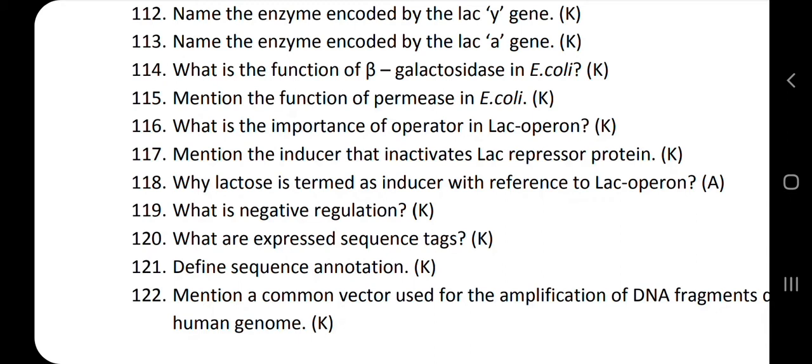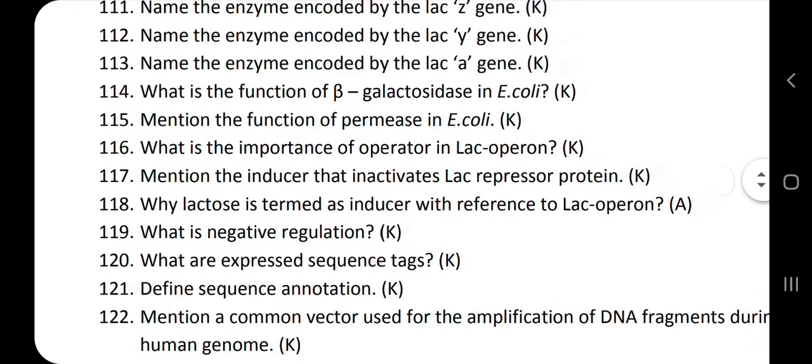Hydrolysis means the breakdown of lactose will give rise to galactose and glucose. Both galactose and glucose are examples of monosaccharides. So remember, this beta-galactosidase is coded by the structural gene, that is the Z gene.